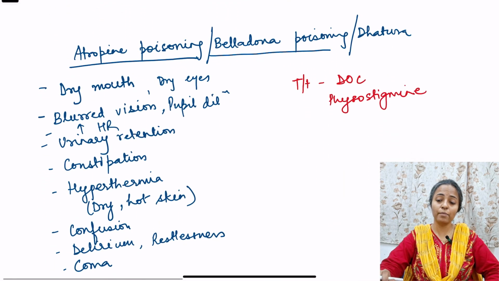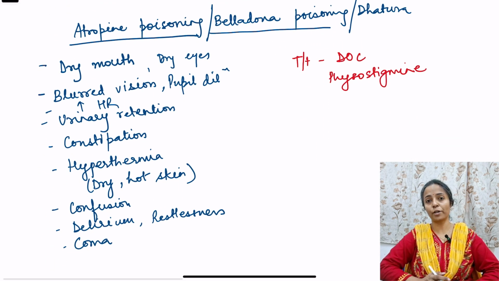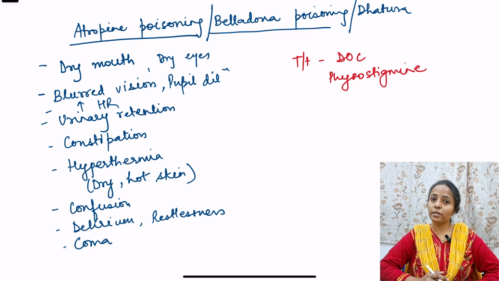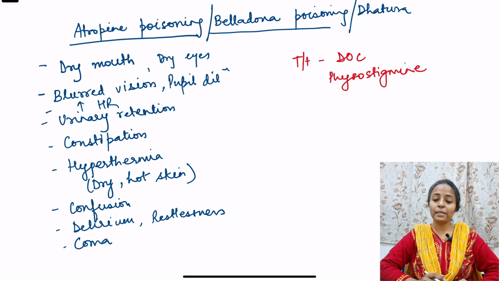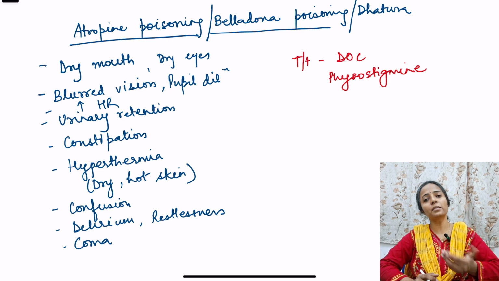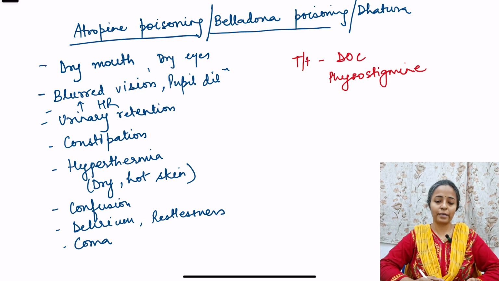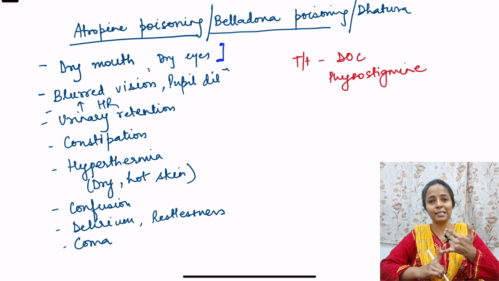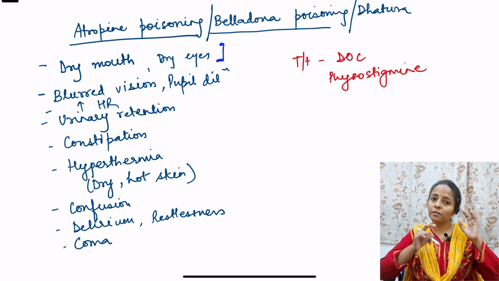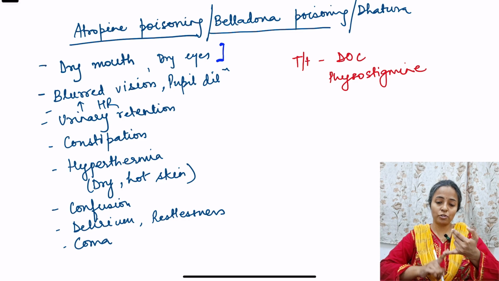Finally, coming to one very important part, that is atropine poisoning. Atropine poisoning or belladonna poisoning can also occur due to dhatura seeds. What happens is that there will be too much blockage of the action of acetylcholine, right? And so the effects which we will see will be totally opposite to the effects of acetylcholine. So we have dry mouth, dry eyes. You see, acetylcholine causes increased secretion, so here we have very little secretion.